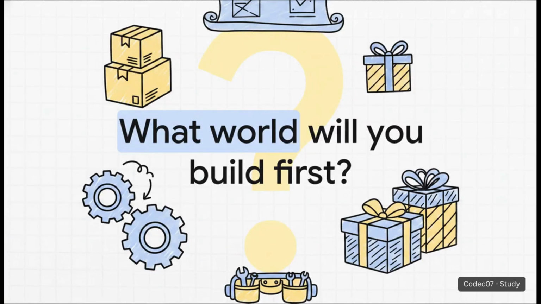So, what does this all mean? It means you now understand exactly how to communicate with the machine. You know the strict rules of syntax, you've got the cardboard boxes of variables, the dynamic power of loops and conditionals, and those beautifully wrapped packages we call functions. You now possess the coding blueprint and the complete beginner's tool belt. The only question left is, what world will you build first? Take these concepts, be patient with yourself, and just start writing.